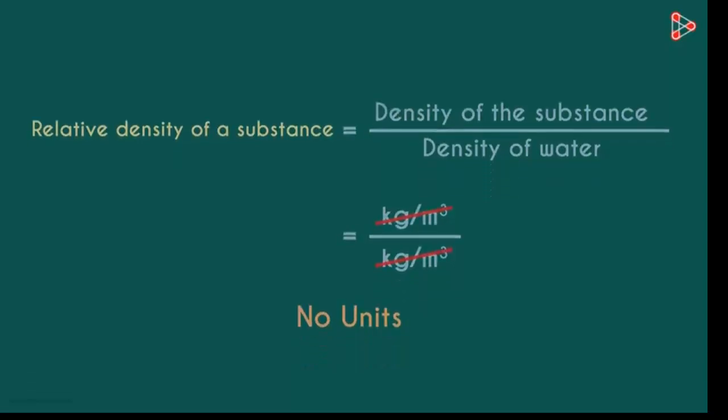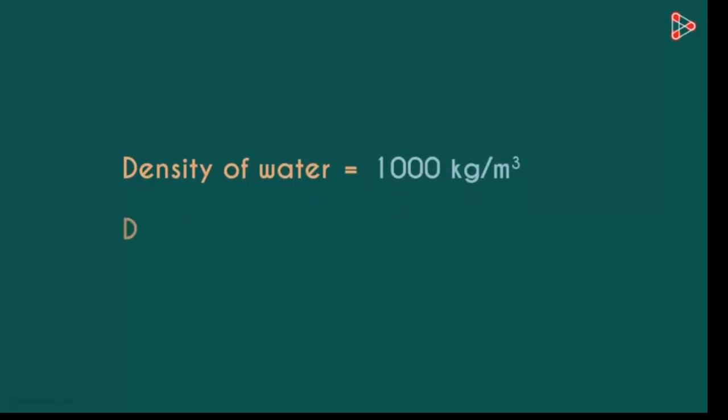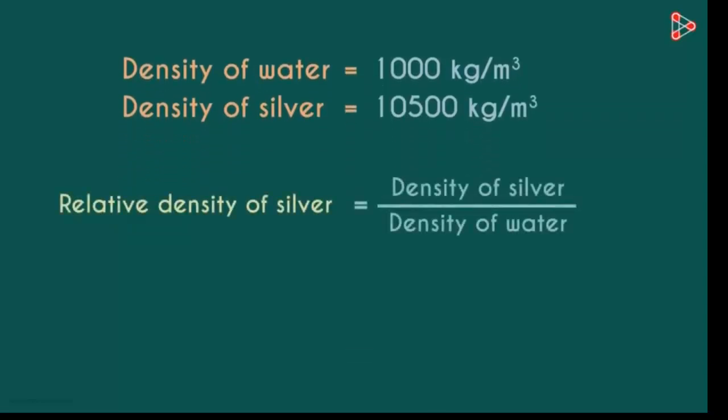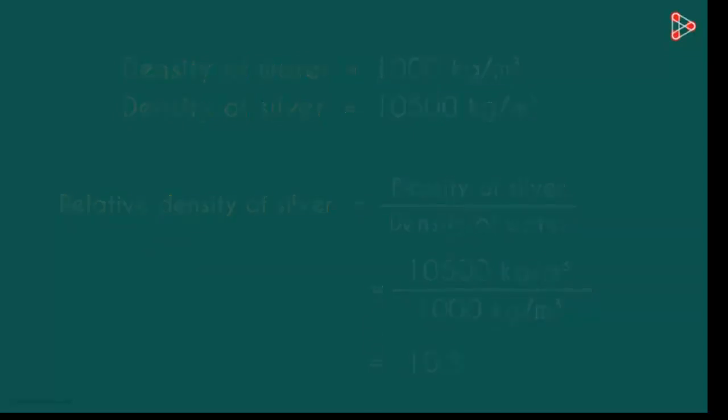So if we move on, we can say density of water is equal to 1000 kilogram per meter cube and density of silver is equal to 10,500 kilogram per meter cube. So the relative density will be equal to what? It will be equal to 10,500 kilogram per meter cube upon 1000 kilogram per meter cube. So the result which will come out will be a decimal value, which will be 10.5. The relative density of silver with respect to water will be 10.5.